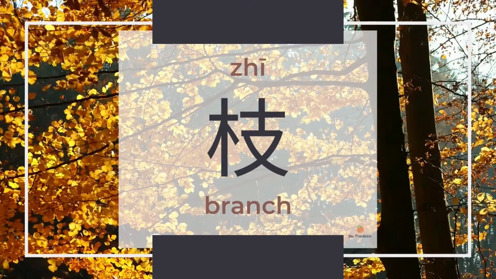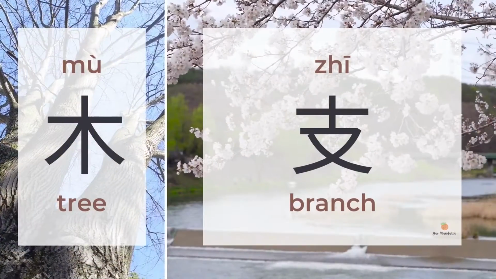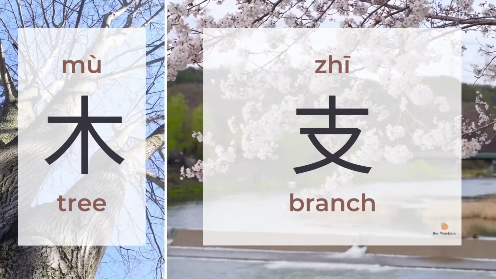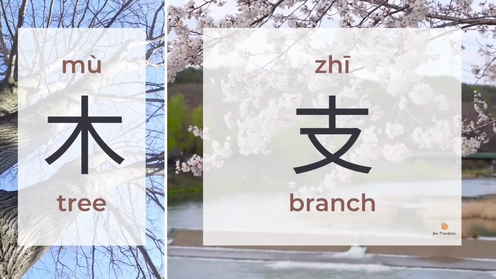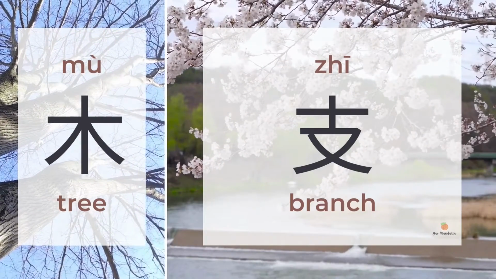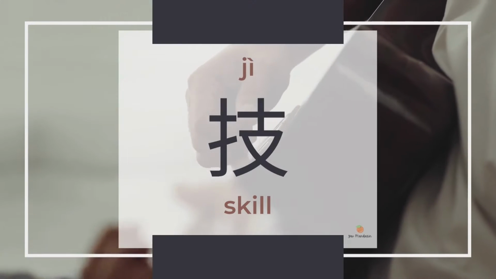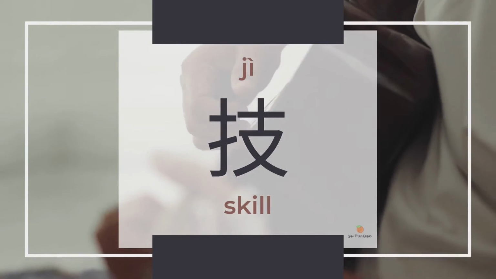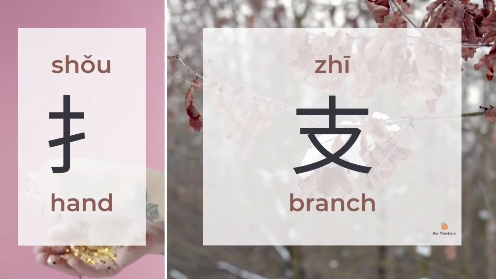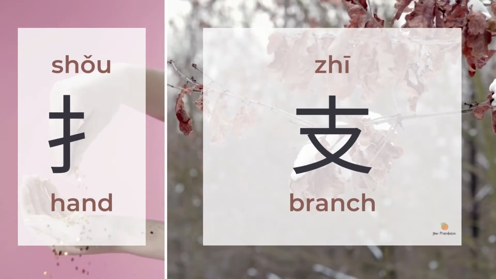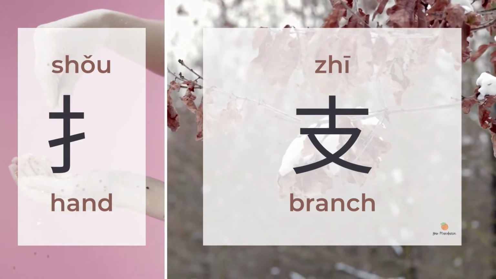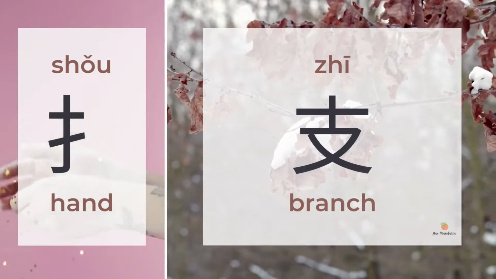枝 also means a branch. It's the left 木 tree and the right 枝 branch. As a result, 枝 is a tree branch. 技 means a skill. It's the left 手 hand and the right 枝 branch. Performing skills may relate to hands.